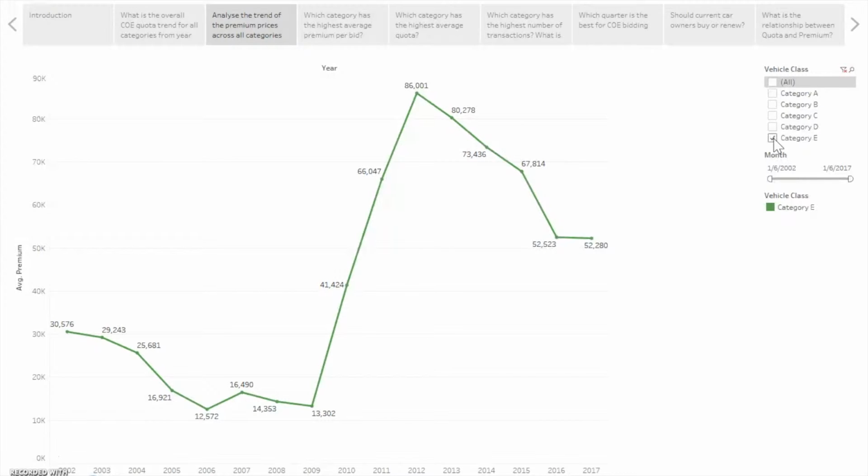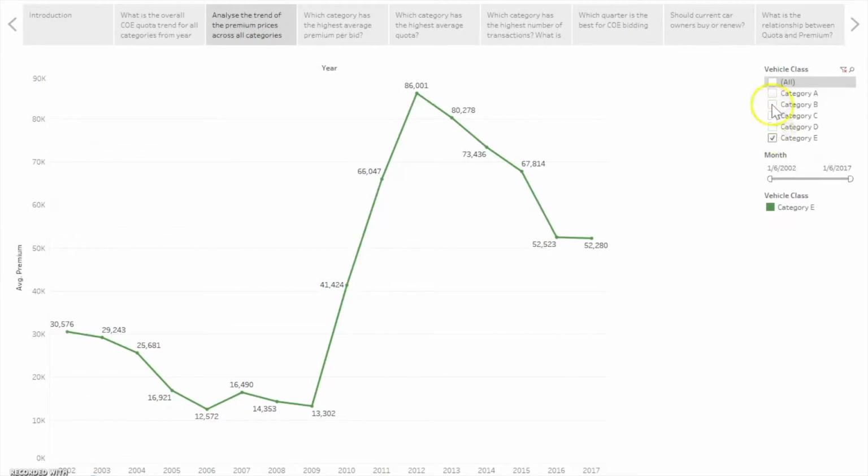As stated on government.sg, COE premium varies based on the relation of demand and supply, and COE premium from 2009 onwards may increase due to external factors such as the economy and when there's a new vehicle launch. When the economy is doing well, more people have a greater desire and ability to buy a car, which results in higher demand for COE. And when there is a higher demand for COE, it causes the COE premium to increase as more people will bid for cars at a higher COE premium.